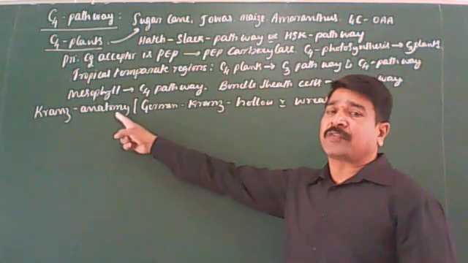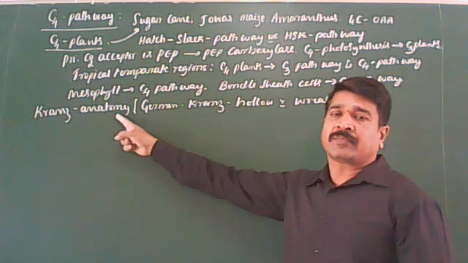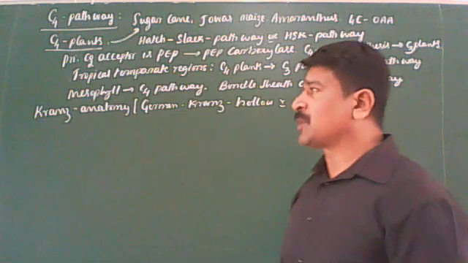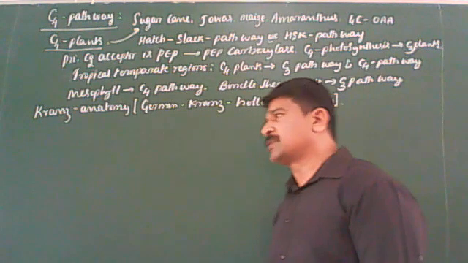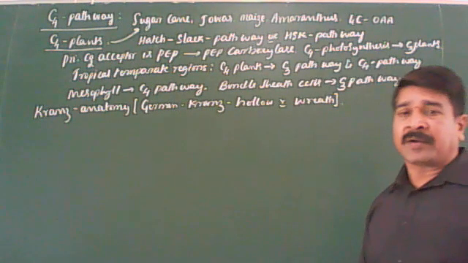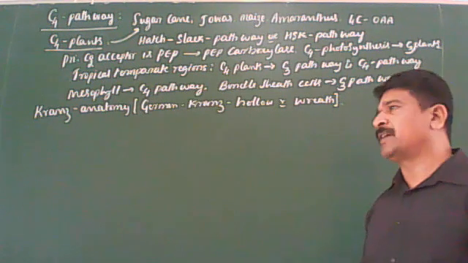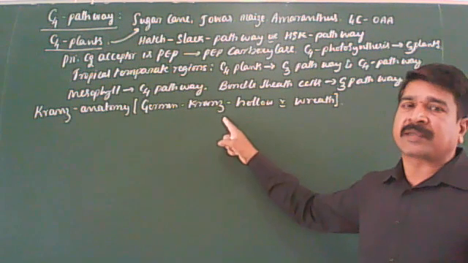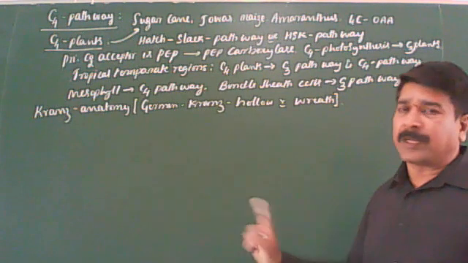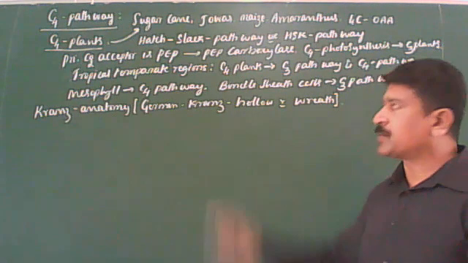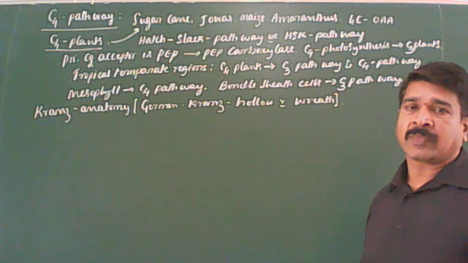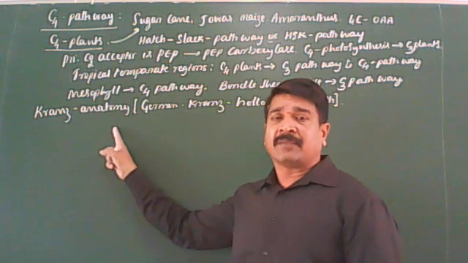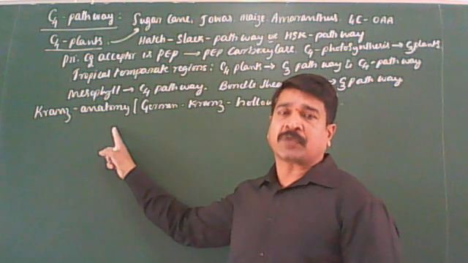So this kind of anatomy is called Kranz anatomy. Yesterday we completed the structure of the chloroplast. If the grana are not there, that chloroplast looks like a halo only. That is why it is called Kranz anatomy. This is the special type of leaf anatomy present in C4 plants that you should keep in your mind.